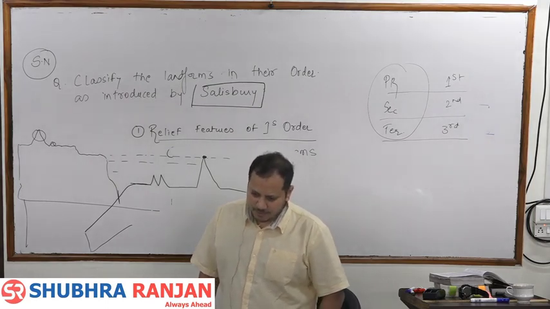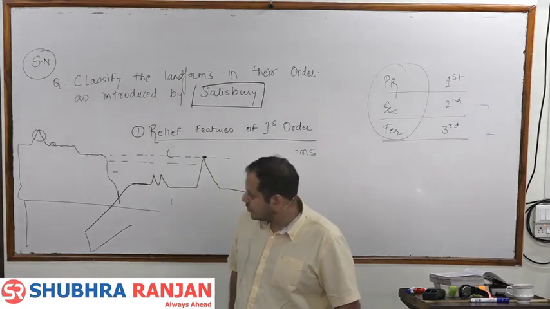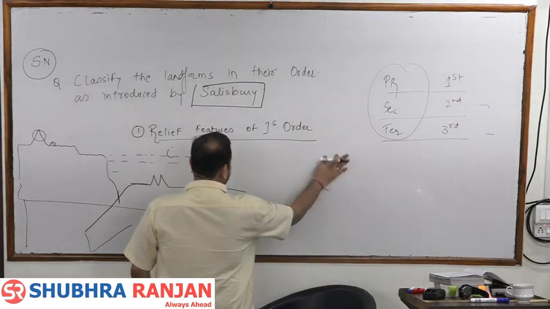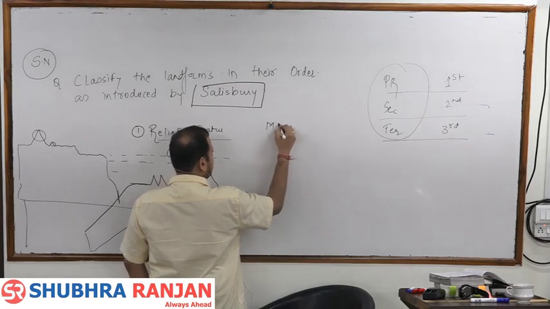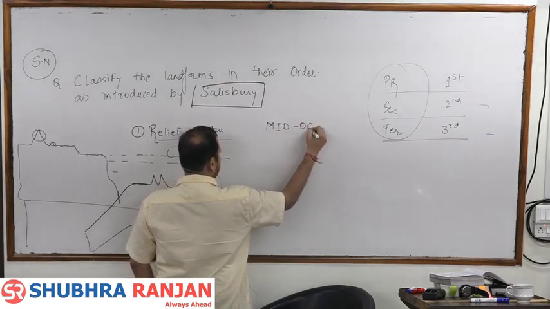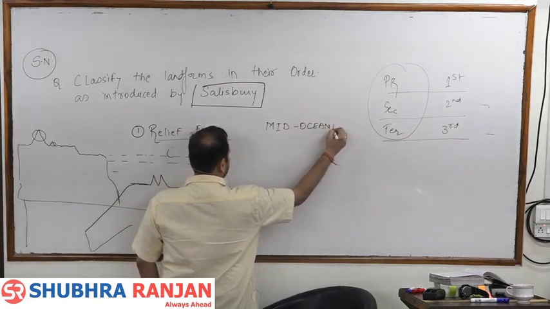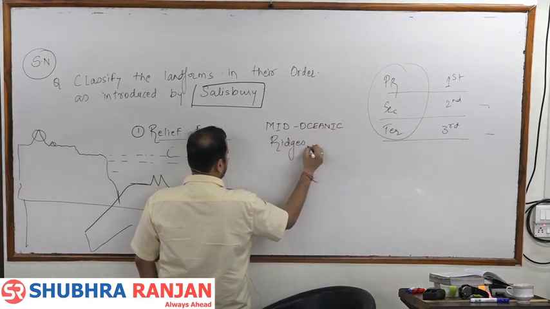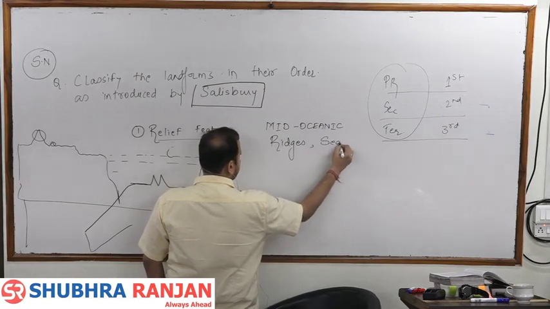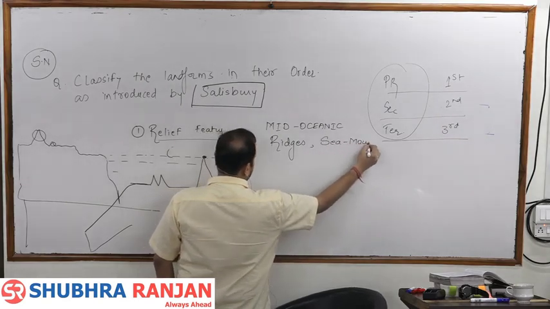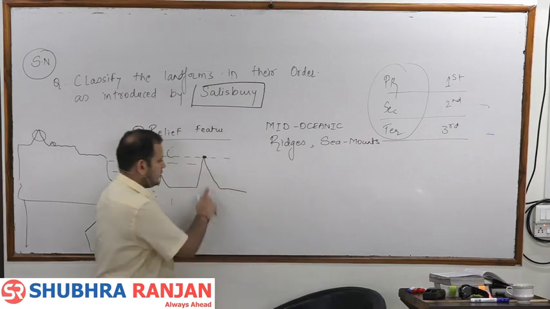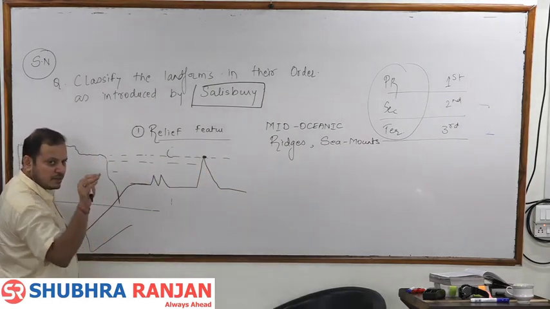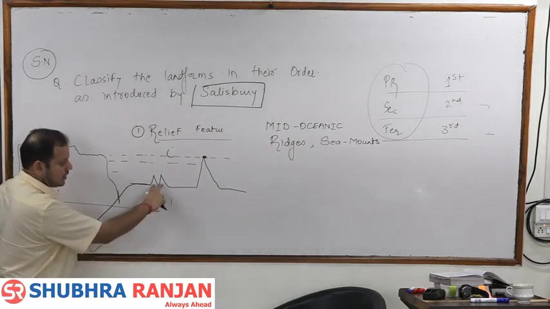and mid-oceanic ridges, comma, sea mounts. This is a sea mount. A mountain which is of a lower height but parallel is known as a ridge.